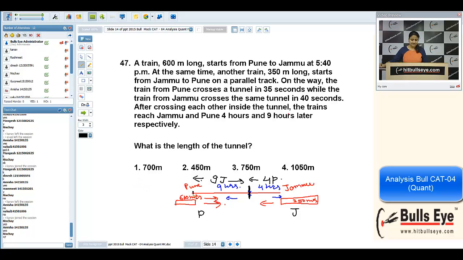Now they started together and they are meeting at the meeting point. To cover this distance, this train will take 9J upon P time. To cover the remaining distance, the other train will take 4P upon J time. The time will be equal because they started together and are meeting at a point. By using this, P upon J will be nothing but 3 upon 2. That was the thing we need to know. Is it okay with you?